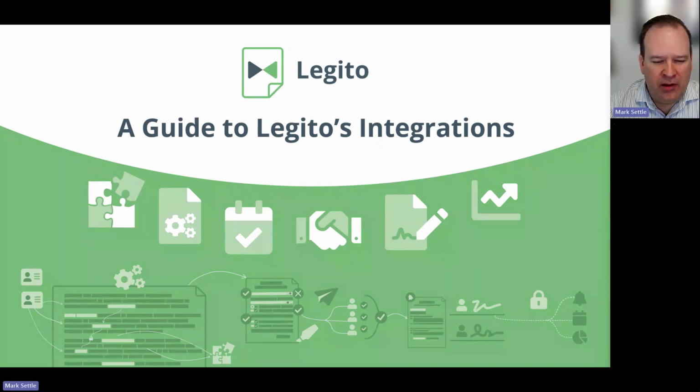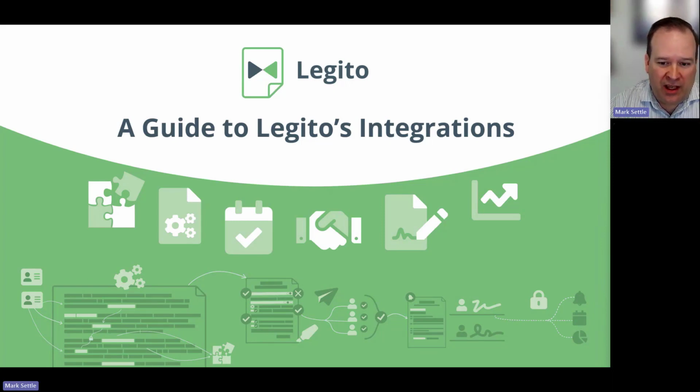So very excited to talk about this topic with you today. This will be maybe a little bit more technical user focused, but if you're not a technical user, please stick around. You'll see some demonstration of some of the integrations and some important information, but I'll also dive a little bit into the behind the scenes.